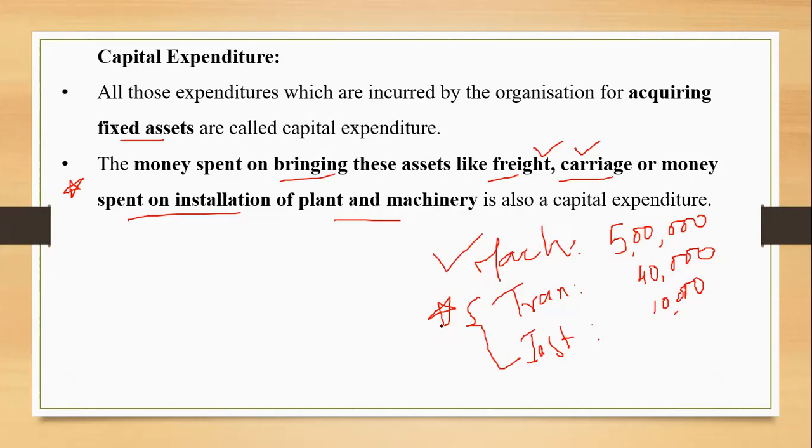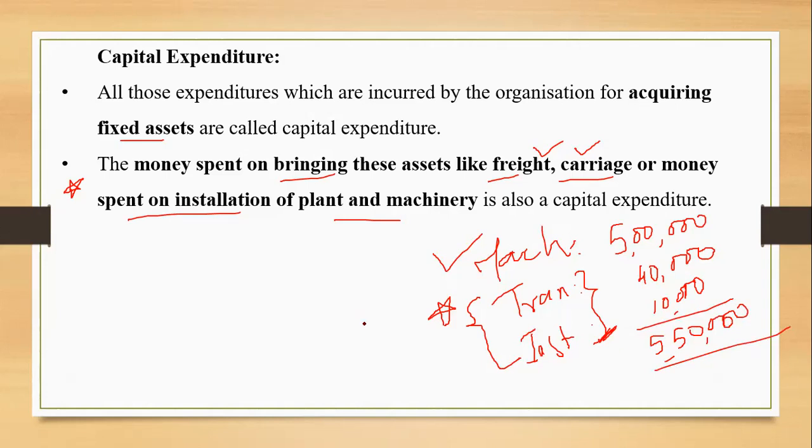So whichever asset you purchase, and at the time of purchase of an asset, any other expenditure takes place, that expense will also be taken as a part of capital expenditure. This is the most important thing. Please remember. So when it is to be taken as a capital expenditure, in my books, I'm not going to have a separate entry for these two values. I'm not going to write any separate entry for transportation charges or installation charges. No. In my books, the total cost of the machine now comes to 5,50,000. So when I start with journalizing and all, I will be writing 5,50,000 in my books. Okay, so that is a point for the capital expenditure.